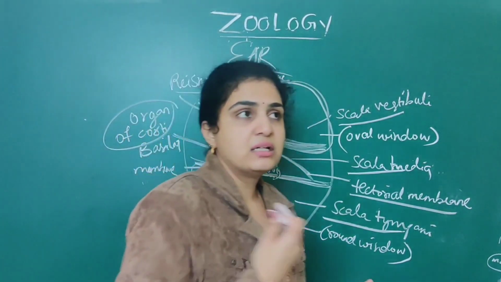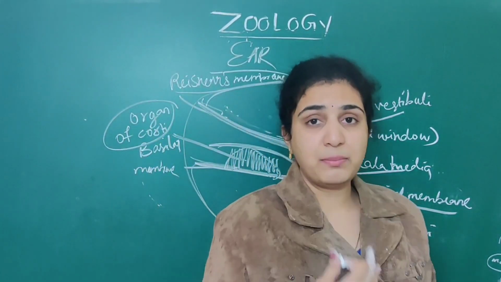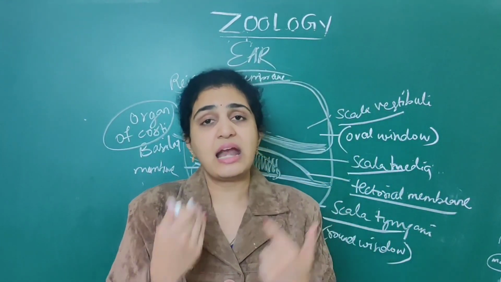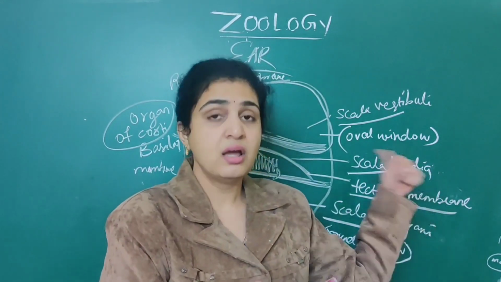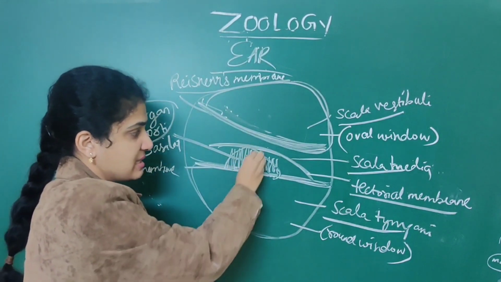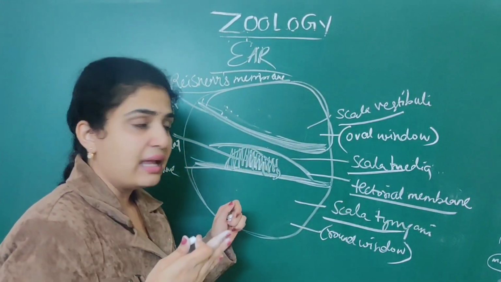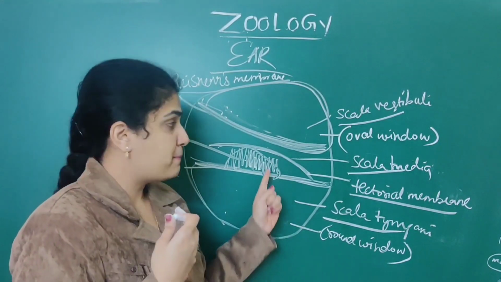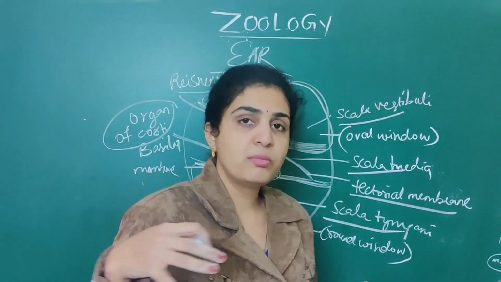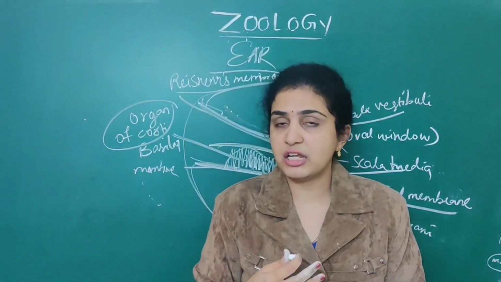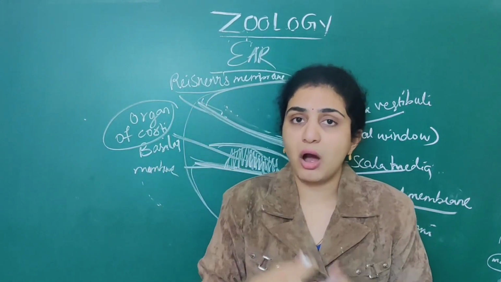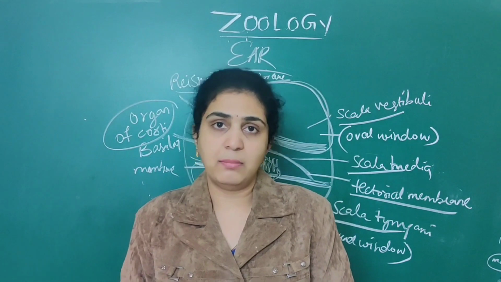So when the vibrations from the outer ear are transferred to the middle ear and from the middle ear into the inner ear, that is the cochlea, what will happen? These hair cells press against this tectorial membrane, and from there the signals are transferred through the auditory nerve deep into the auditory cortex of the brain.